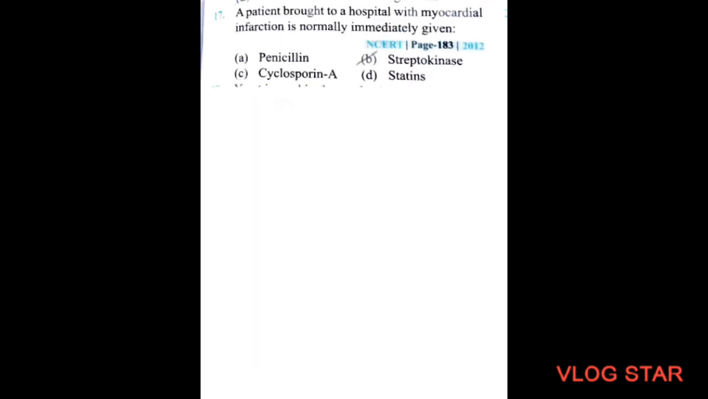Next question. A patient brought to a hospital with myocardial infarction is normally immediately given. This question came in NEET 2012 and the options are A. Penicillin, B. Streptokinase, C. Cyclosporin A and D. Statins.